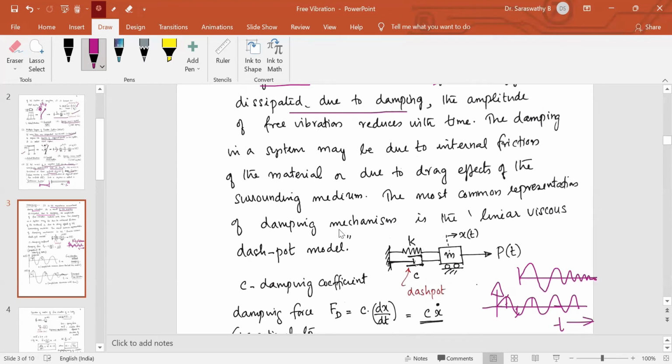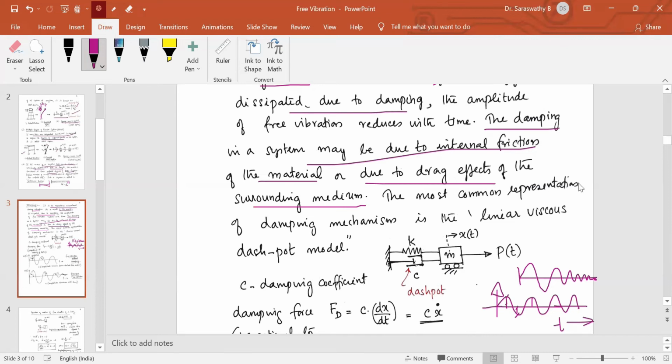The damping in the system is responsible for this, and it may be due to internal friction in the material or due to drag effects of the surrounding medium. For example, in a vibrating system, a body moving inside a liquid medium, or a piston moving inside a fluid inside a cylinder, it is the drag effect of the fluid. The amplitude of vibration gets reduced.